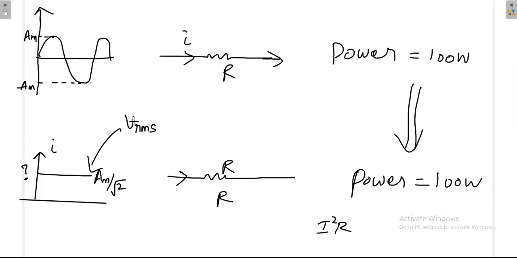That RMS value is EM divided by root 2. For current, we write IRMS, and the IRMS value is AM divided by root 2. So when you have a sinusoidal signal like this, with plus AM and minus AM, you already know the RMS value.